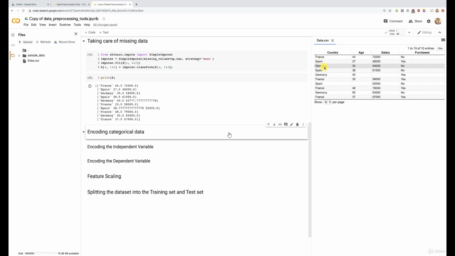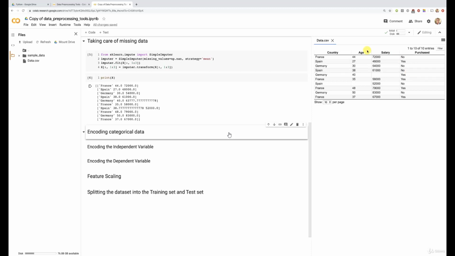However, if we do this, our future machine learning model could understand that because France is 0, Spain is 1, and Germany is 2, there is a numerical order between these three countries, and it could interpret that this order matters. Whereas, of course, it is absolutely not the case, right? There is no relationship order between France, Germany, and Spain. So we want to avoid the model having such an interpretation, because that could cause misinterpreted correlations between the features and the outcome which we want to predict.